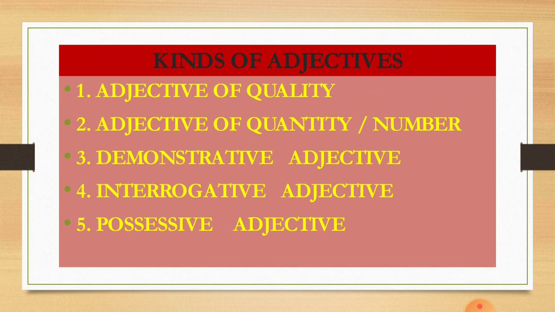Now let us see the kinds of adjectives. Adjectives can be broadly categorized into 5 kinds. Adjective of quality, adjective of quantity, or you can say number. If it is countable, it is number. If it is uncountable, it is quantity. Demonstrative adjective, interrogative adjective, and possessive adjective. Let us study about each of them.